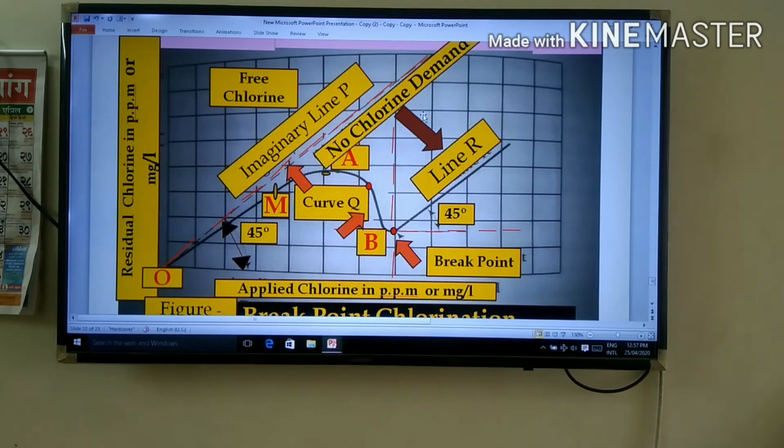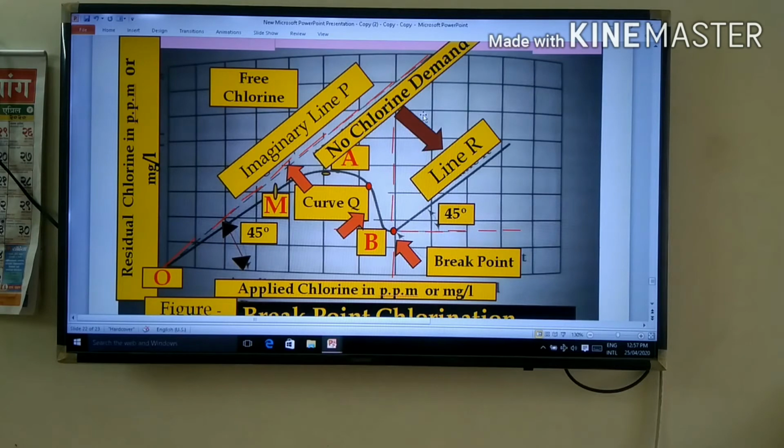It is shown by line P. But in water containing organic matter, chlorine has to perform two functions. First, to remove the bacteria from water. Second, to oxidize the organic matter present in water.